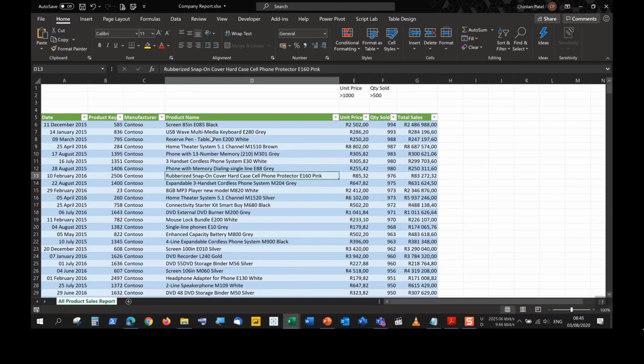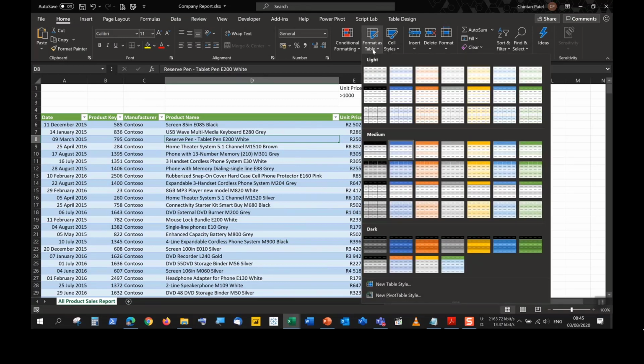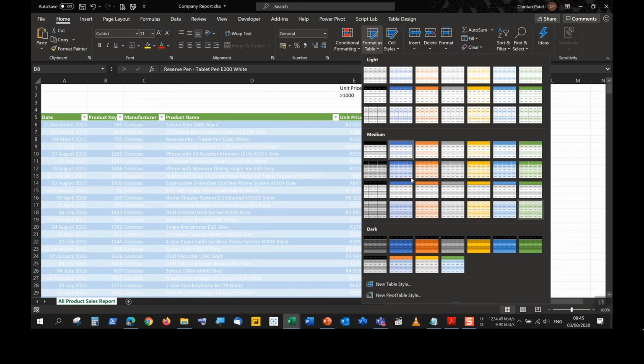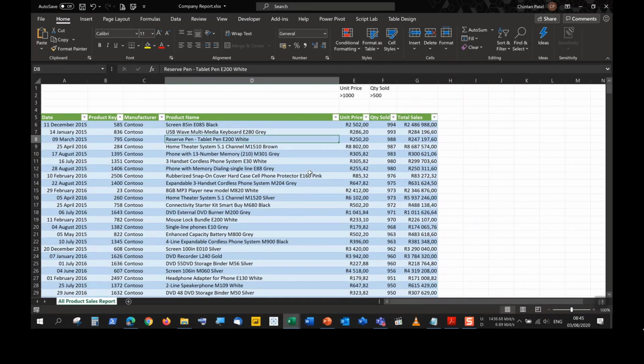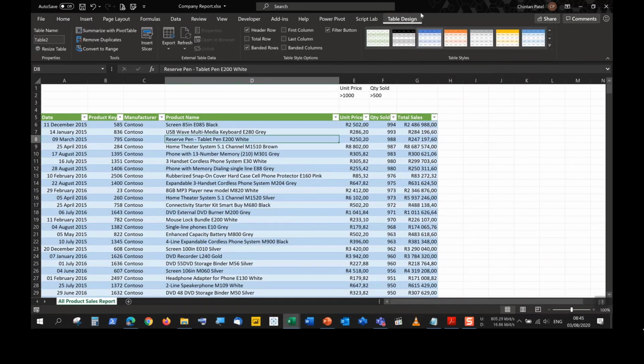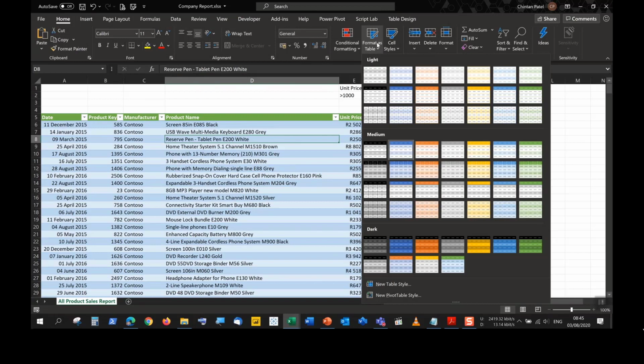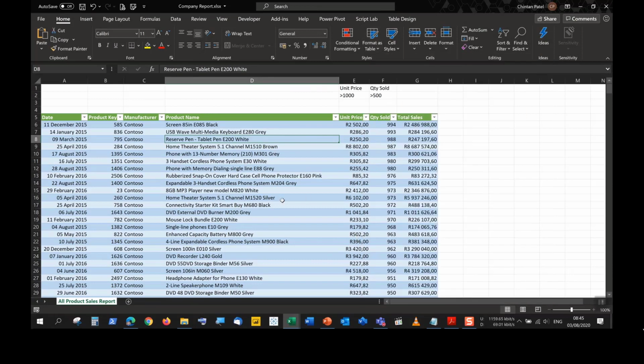Another method which I didn't mention in the previous video was that if you had any data in front of you and you'd like to convert it to a table, inside your Home tab, your Styles group, you have this drop-down called Format as Table. It's just a shortcut to get your table in immediately with some color. So it saves you the step of inserting a table, then going to table design, then going to table styles, then choosing something over here. You can instantly get a table inserted by just selecting the data and choosing Format as Table, and it puts in your table alongside with your formatting.